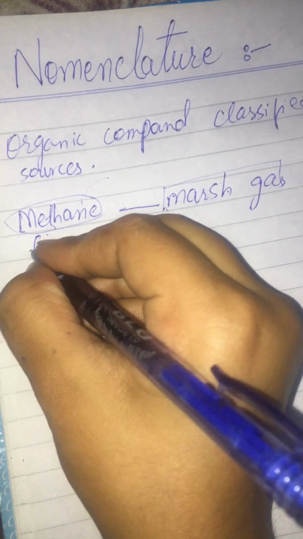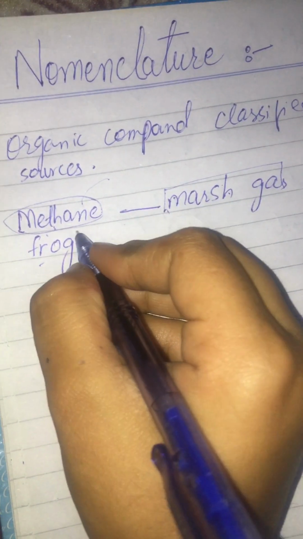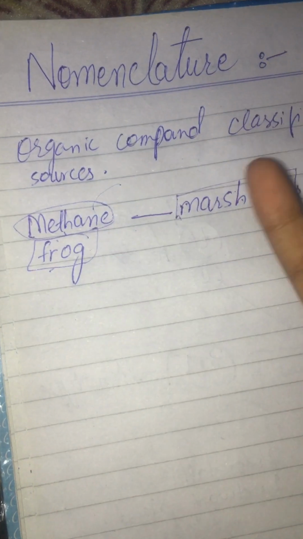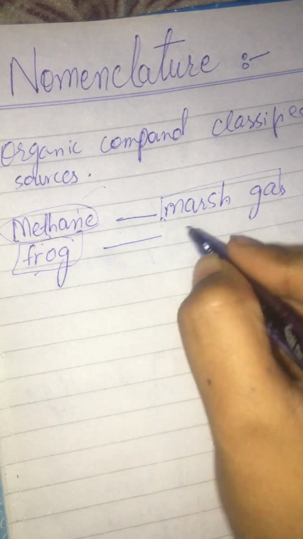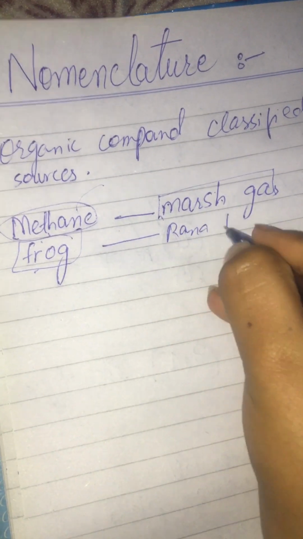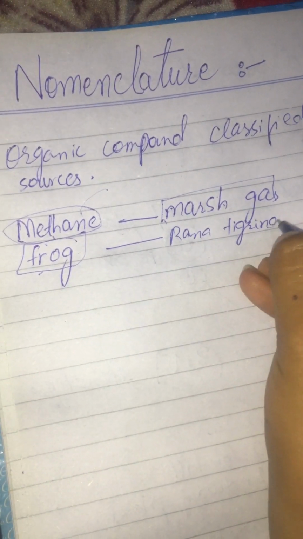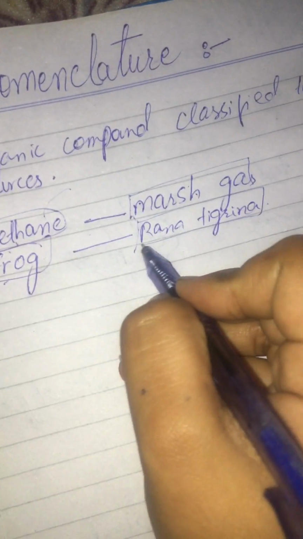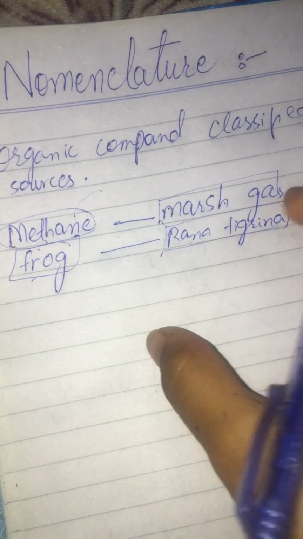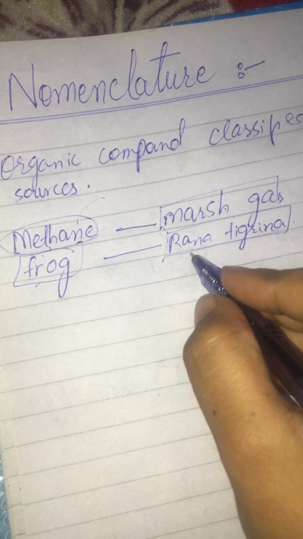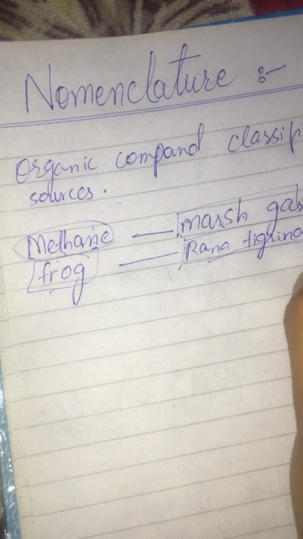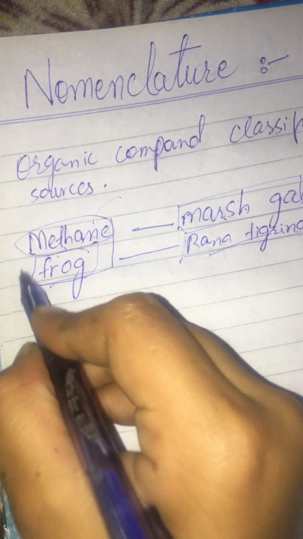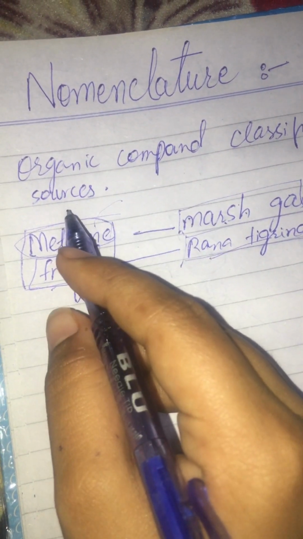Likewise, we can take an example from biology. In biology we have studied the frog. We can say frog in Pakistan or maybe in some other country, but not everywhere in the world. So the scientific name is Rana tigrina. This scientific name would be known to everyone, even worldwide. Like in chemistry, this is the marsh gas, and everyone would know about this. But in Pakistan, we call it by these two words. So this is known as nomenclature.